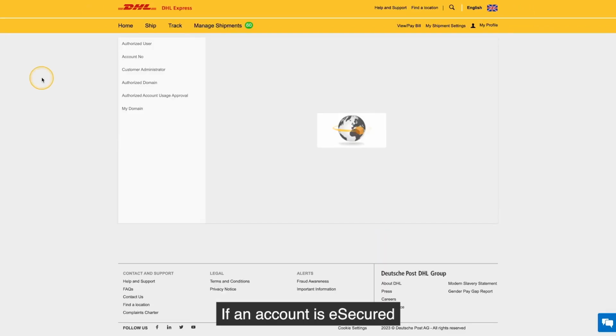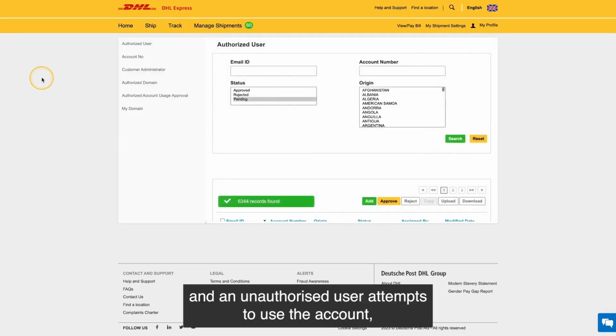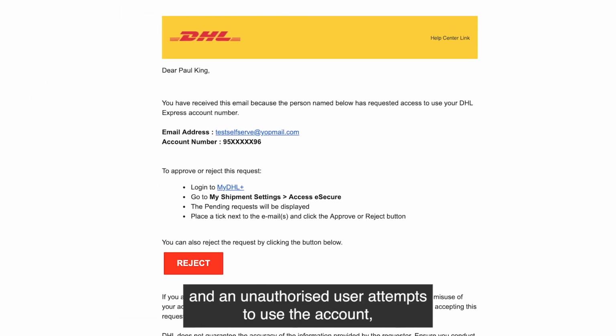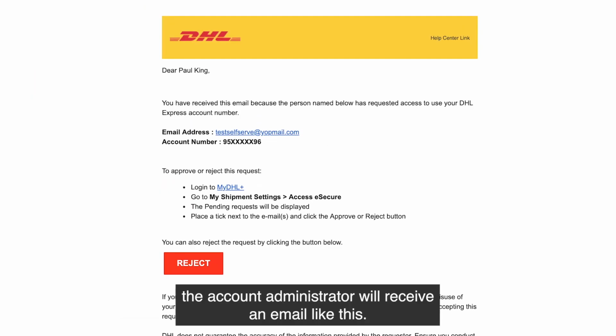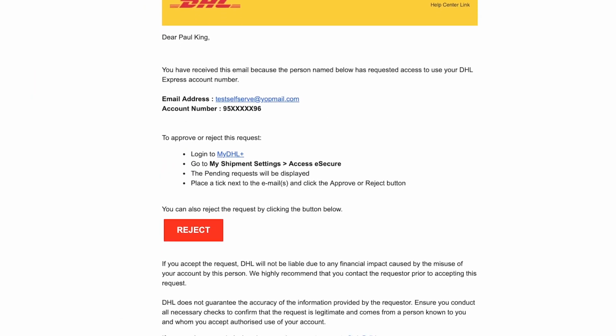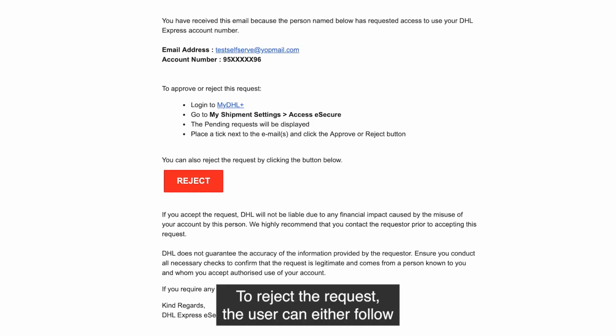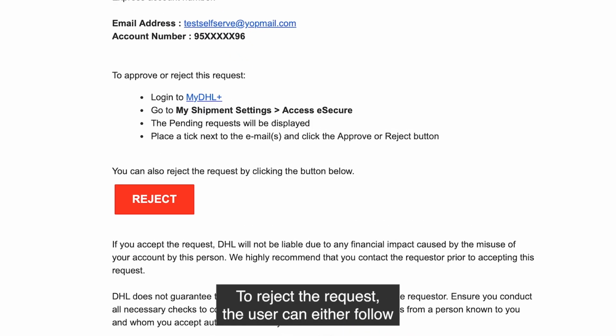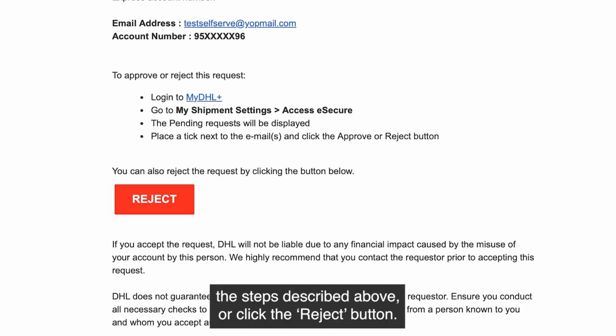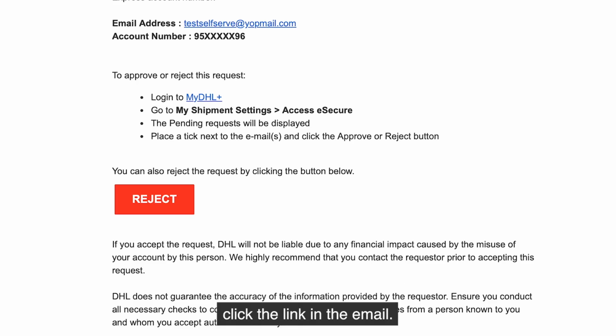untrustworthy sources. If an account is e-secured and an unauthorized user attempts to use the account, the administrator will receive an email like this. To approve the request, follow the instructions. To reject the request, the user can either follow the steps described above or click the Reject button. To approve or reject the request from MyDHL Plus, click the link in the email.